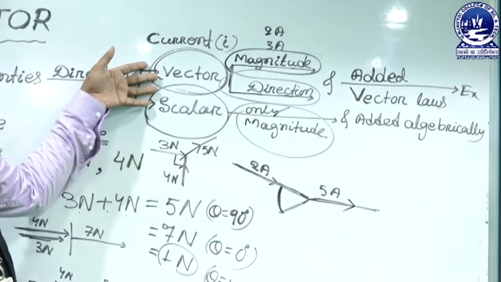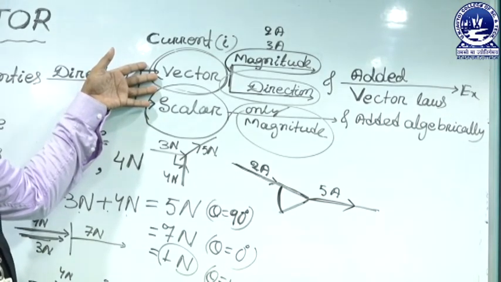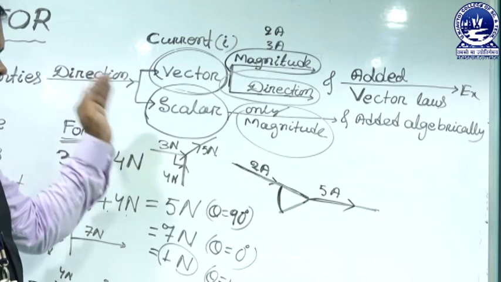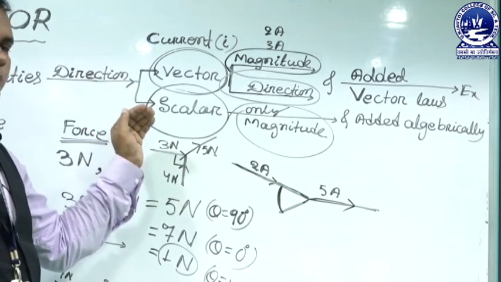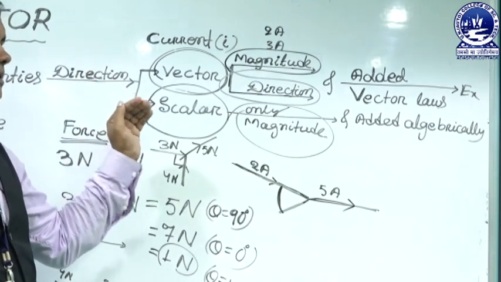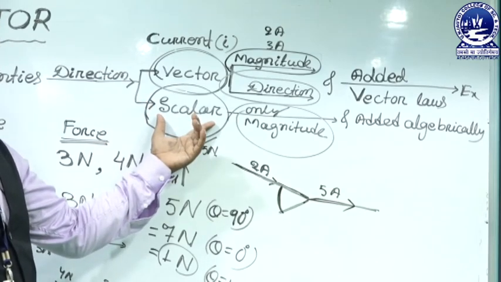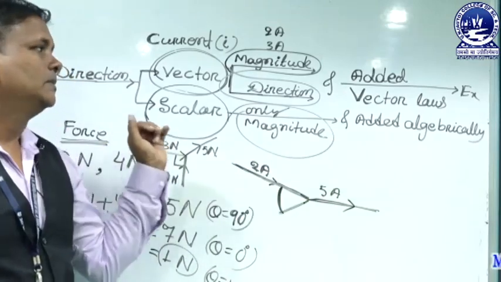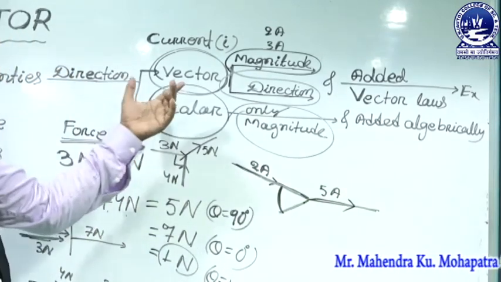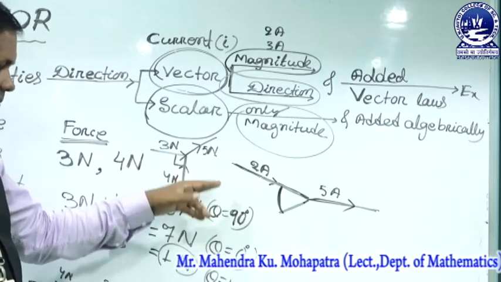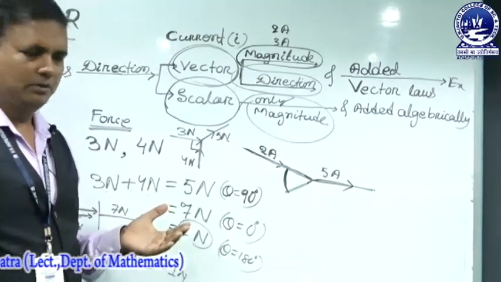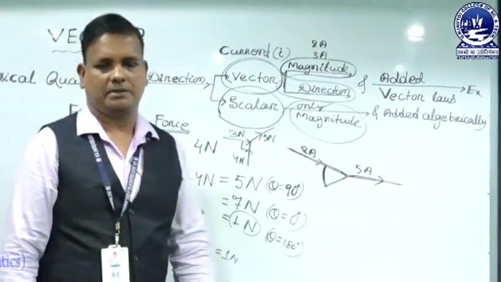According to this discussion, we have cleared that when adding a physical quantity, it does not depend upon their geometry, or does not depend upon their direction. So, it is called a scalar quantity. That means addition is algebraic, or scalar-wise. If the addition of a physical quantity depends upon their geometry, that means angle, then it is called a vector quantity.